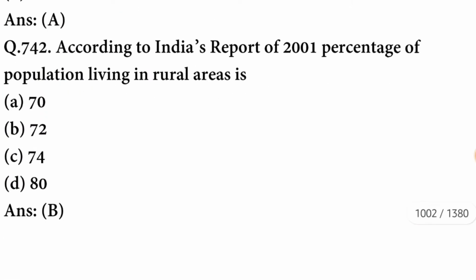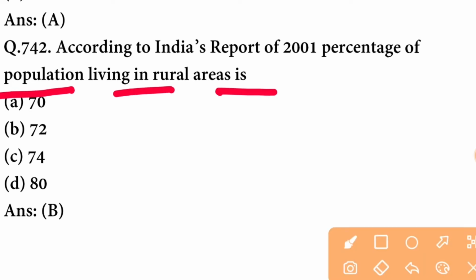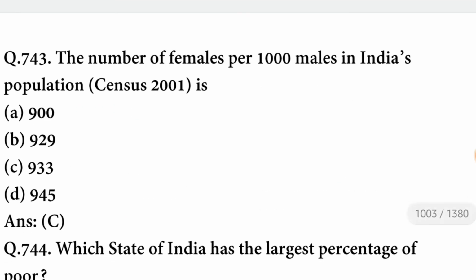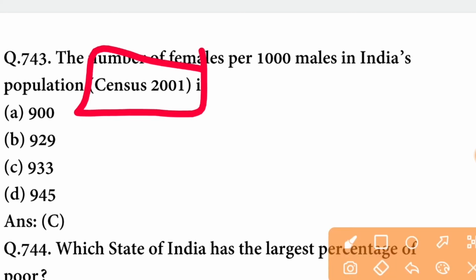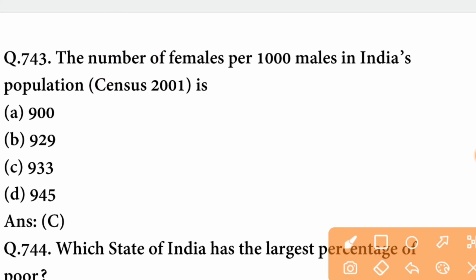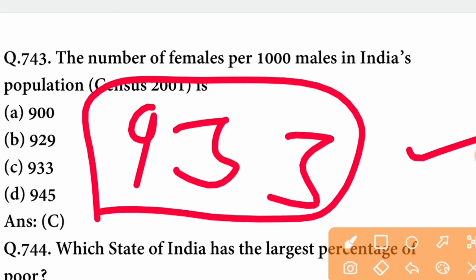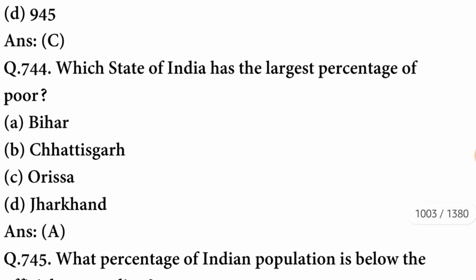A option is correct. According to India's census of 2001, the percentage of population living in rural areas is 74%. B option is correct. The number of females per 1000 males in India's population according to census 2001 is 933. Now you will have to tell about census 2011 in the comment section.